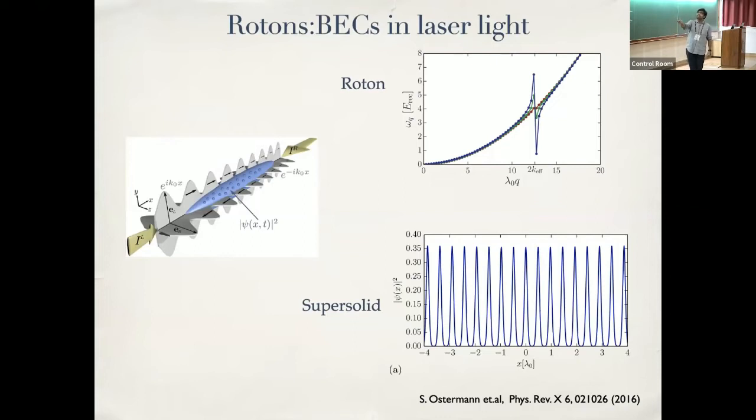So there is another scheme with, again, inducing interactions via laser light. This is precisely the configuration I talked about in the first slide of my talk, where I have counterpropagating laser light, still no dipolar BEC, just regular rubidium type BEC. In this case, when you have these counterpropagating laser beams, there is no optical lattice potential to begin with. Hence, the gas is going to be homogeneous and in this cylindrical configuration. But eventually, if you increase your power at some critical power, you will have a density wave developing, and at the same time, you will have backscattering of light by the atoms, and a lattice will also be set up by the atoms themselves.